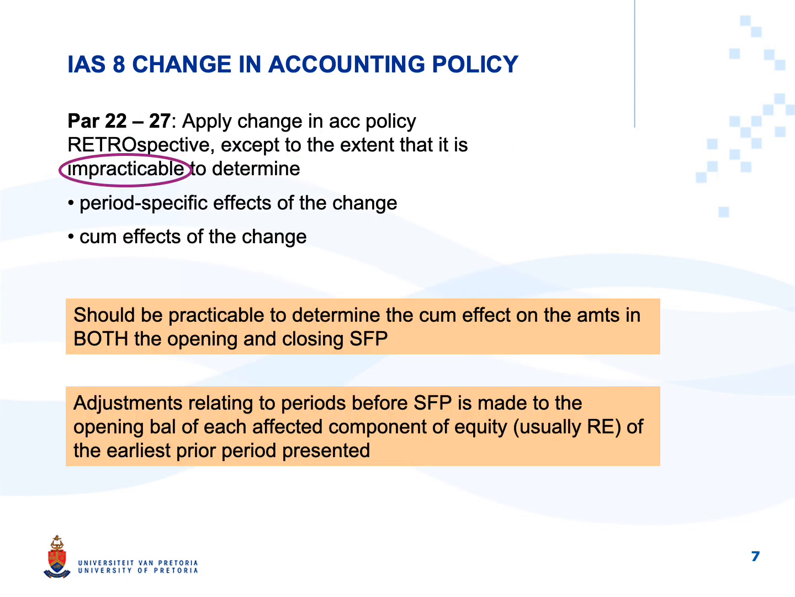IAS 8 says you will go retrospectively unless it is impracticable to determine the period-specific effect of the change or the cumulative effect of the change. The term period-specific effect refers to the effect of the change in policy on a specific period. The term cumulative effect refers to the combined effect, cumulative, added together, the effect of the change on more than one year together.